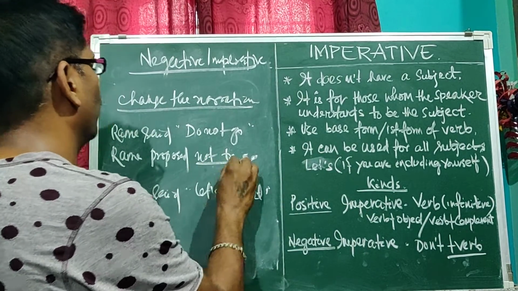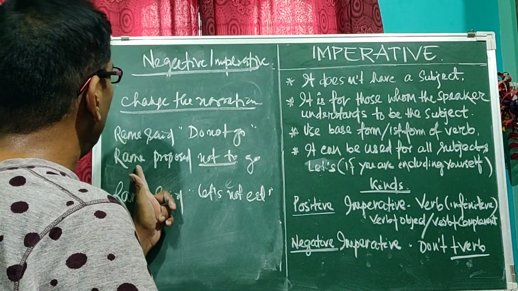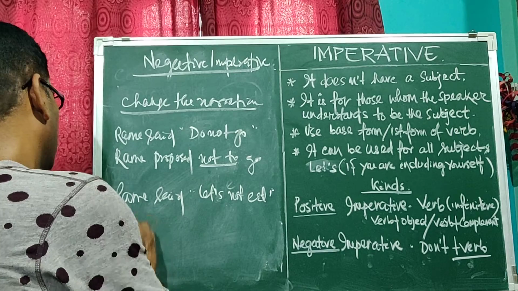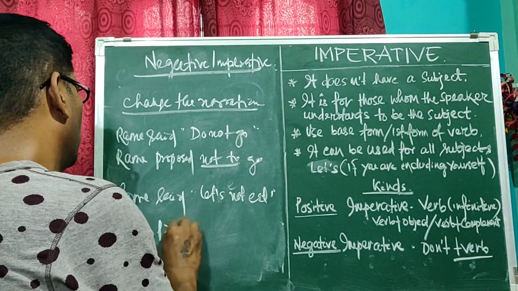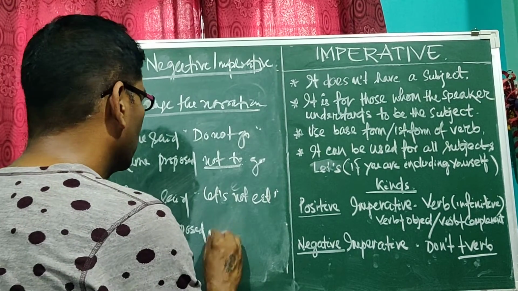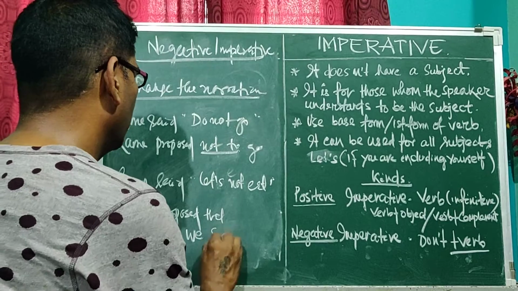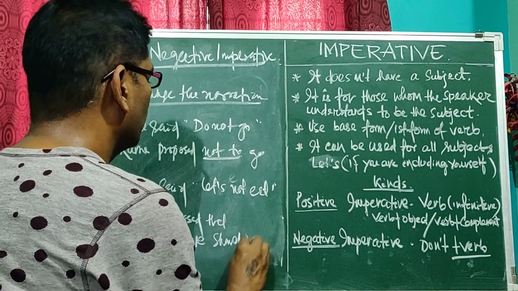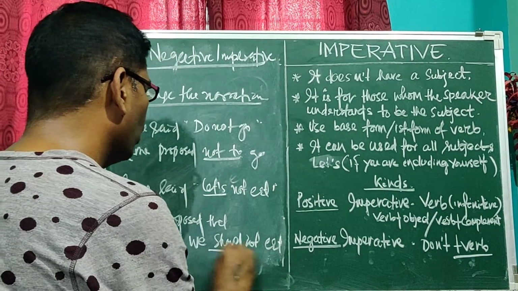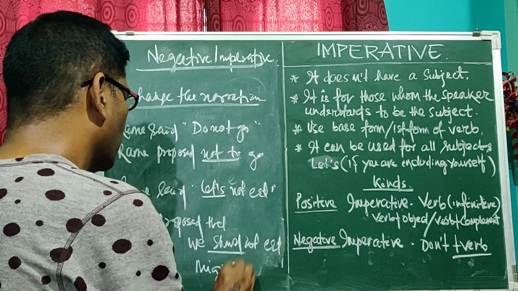Here not to. The conjunction to joins the reported verb and reported speech. Ramo proposed not to go. In this one, Ramo proposed that we should not eat. If there is a proposal, we have to use should. If there is no proposal, we have to use might.